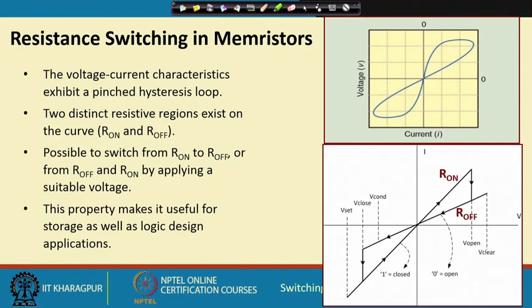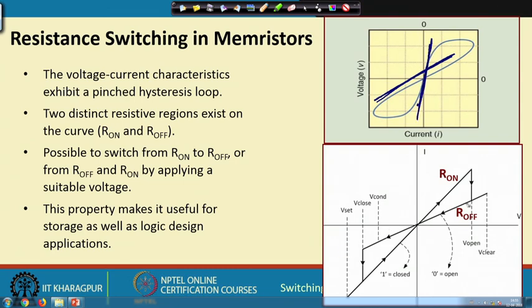So, very briefly let us talk about the characteristics of such a device. These have been quite widely studied by many researchers. The voltage and current characteristic exhibits this kind of behavior. It is called a pinched hysteresis loop. There are two regions, you can see one here and one here.